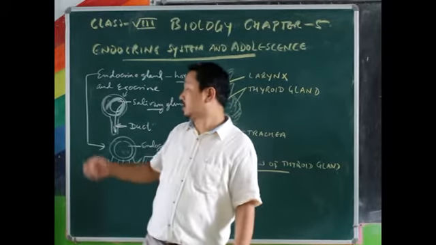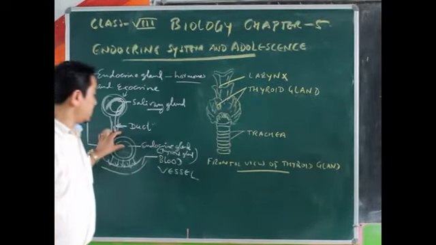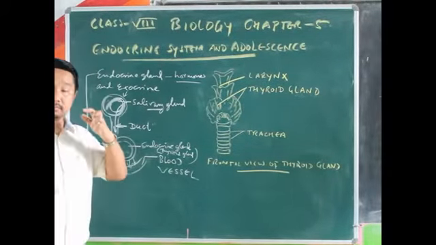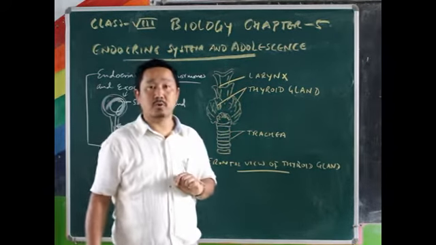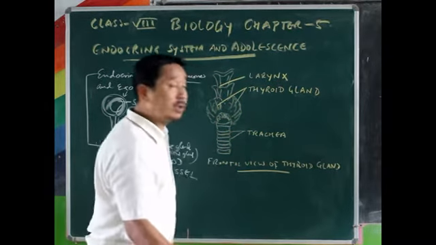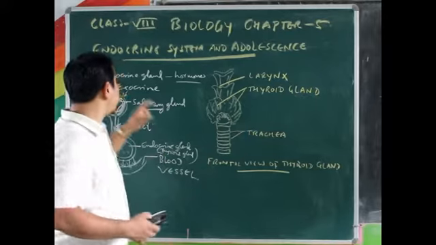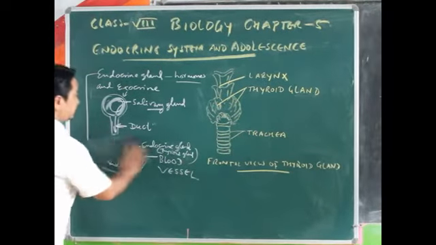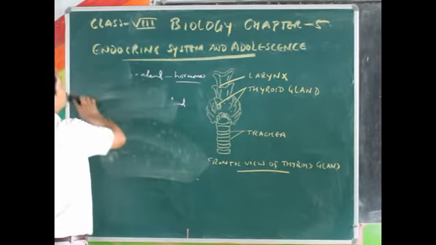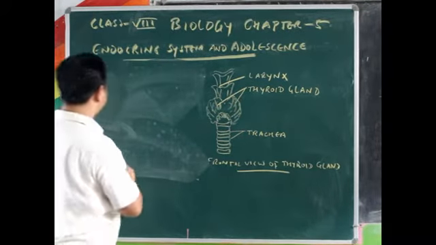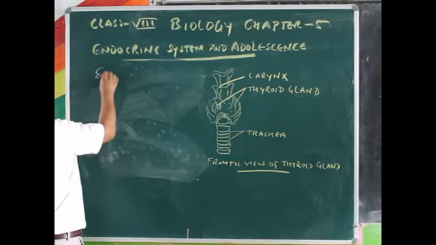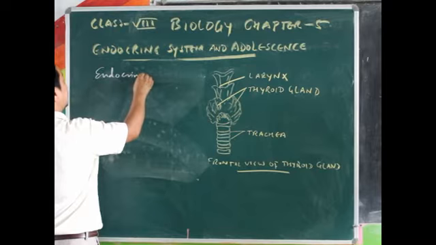This is the characteristics or the difference between the endocrine gland and exocrine gland. Exocrine gland here and endocrine gland here, which is also given there in your book. Okay, so here in this chapter we'll talk about endocrine glands. We'll talk about the endocrine gland here.